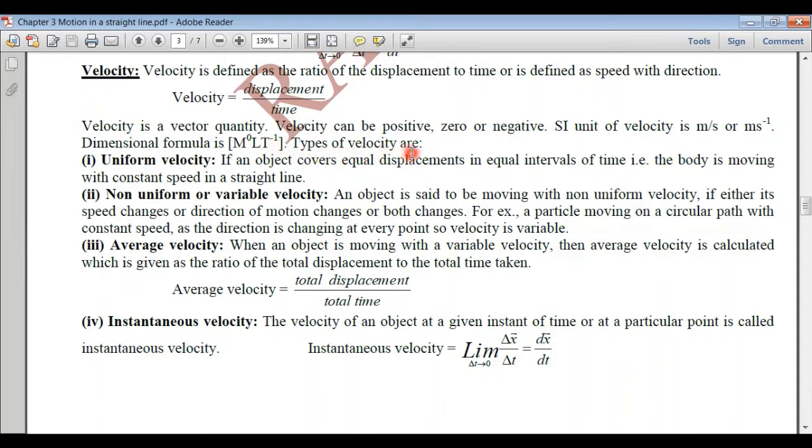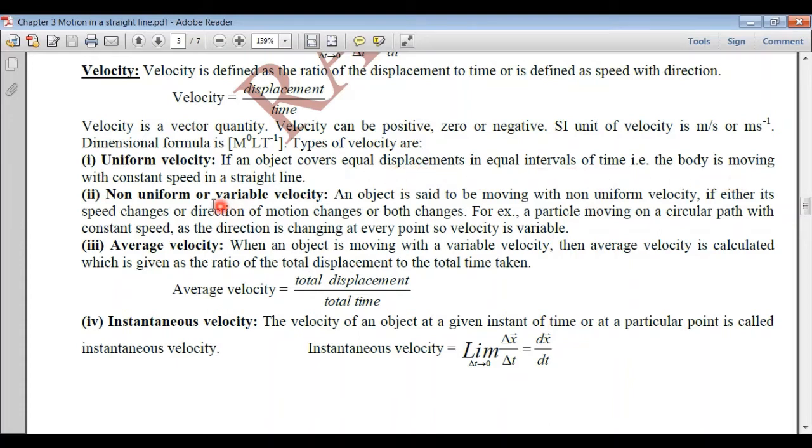Now we'll study the different types of velocities. The first one is uniform velocity. Uniform velocity means the speed is constant as well as the direction is the same, because we know that velocity is speed with direction. So the speed should be constant and the direction should not change. Then the velocity is said to be uniform. We can also define it as: if the body covers equal displacements in equal intervals of time.